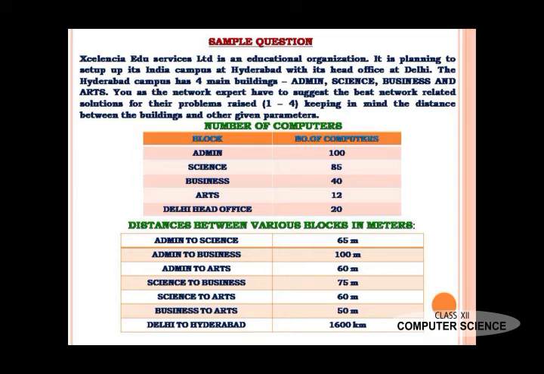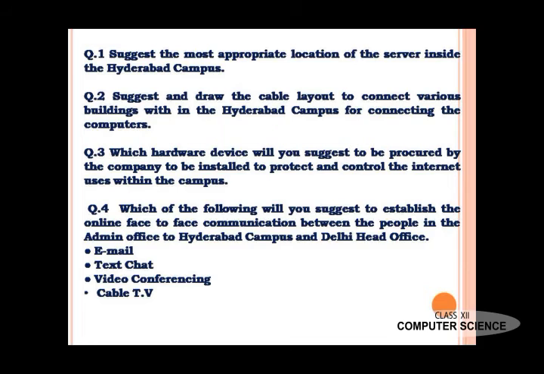The distance between the blocks and head office: admin to science 65 meters, admin to business 100 meters, admin to arts 60 meters, science to business 75 meters, science to arts 60 meters, business to arts 50 meters, Delhi to Hyderabad 1600 kilometers. The questions are: